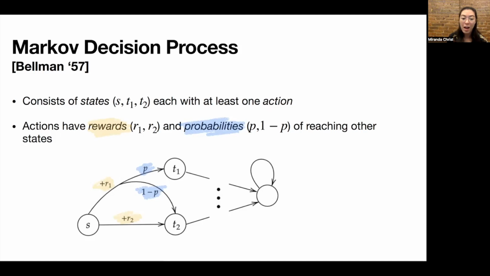We call actions such as the one from S to T2 that have probability 1 deterministic actions, and the actions with non-zero probability of reaching multiple states, we call them probabilistic actions.